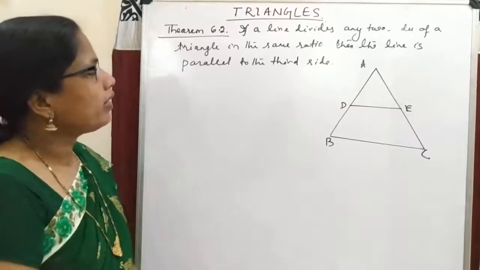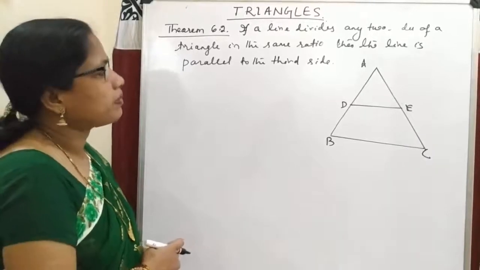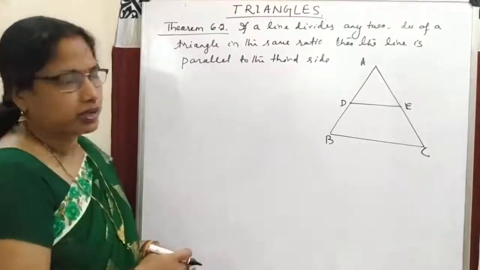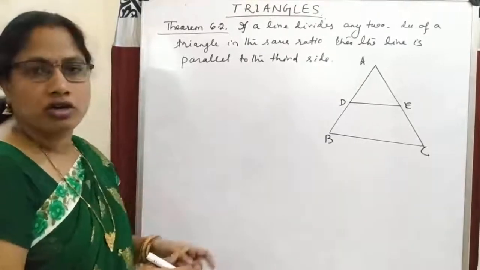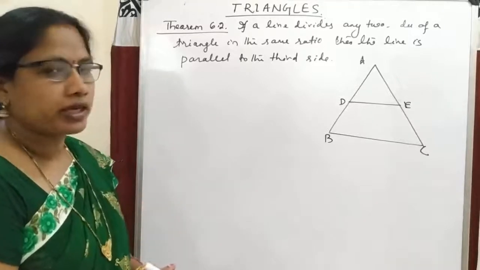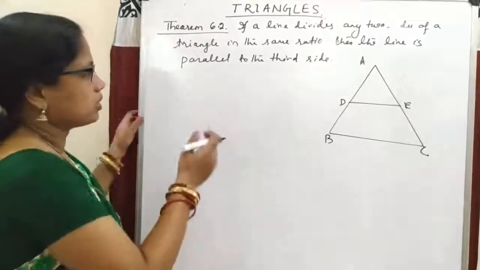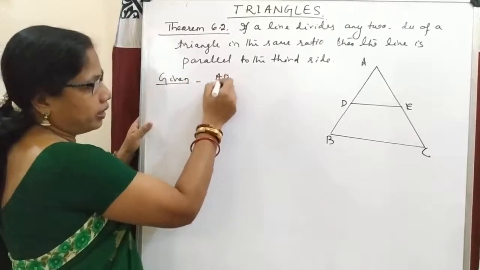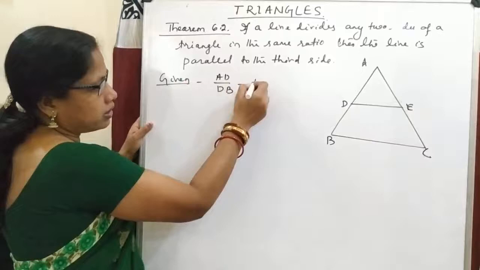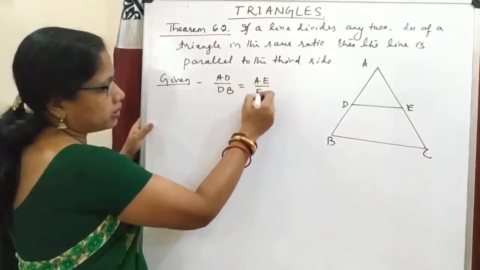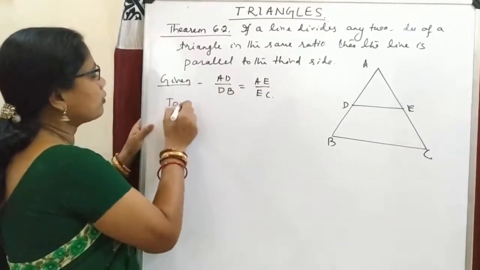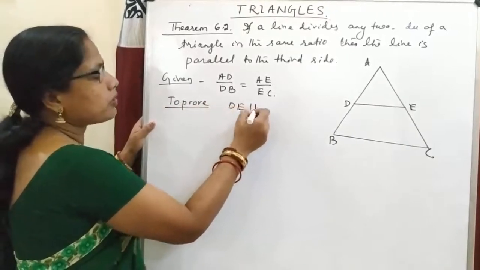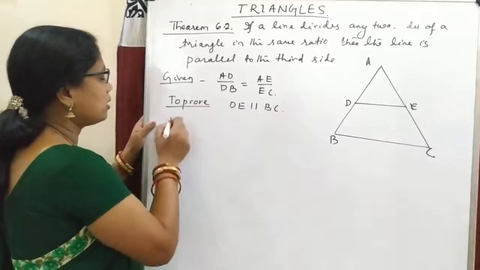Theorem: if a line divides any two sides of a triangle in the same ratio, then the line is parallel to the third side. This statement is the converse of the basic proportionality theorem. So let us prove this. Here it is given that AD by DB is equal to AE by EC. We have to prove that DE is parallel to BC. Then come to proof.